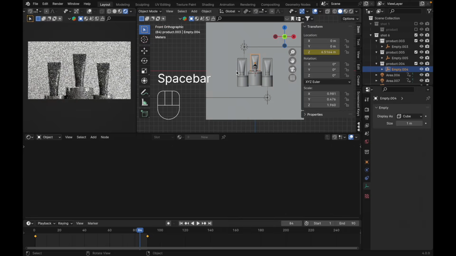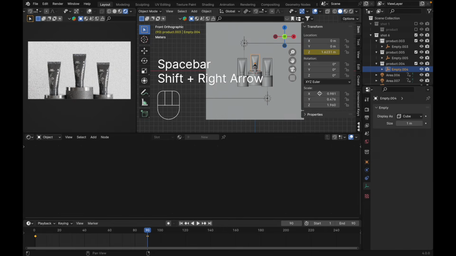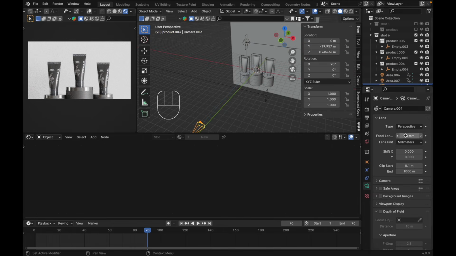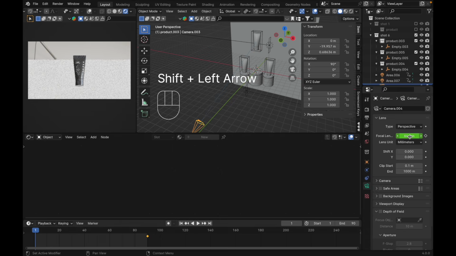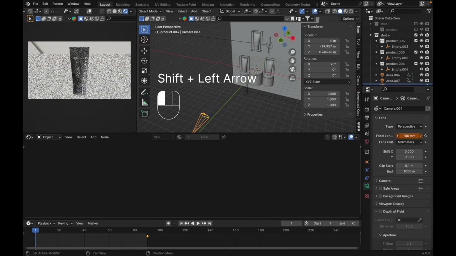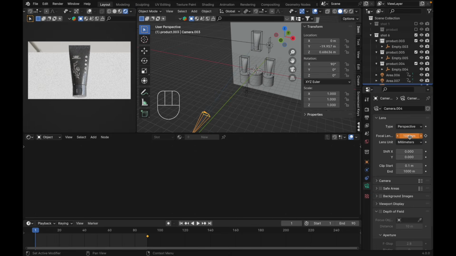We're gonna have a result like this, but go to frame 1 here, go to the last frame here, select your camera, focal length over here, press I to insert keyframe. Go to the first frame, let's zoom in, just like this. Insert single keyframe, let's see.